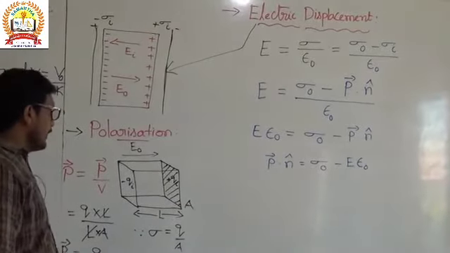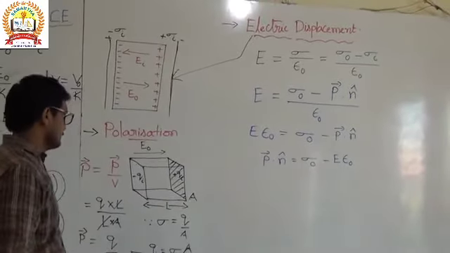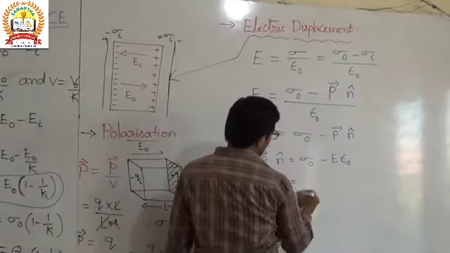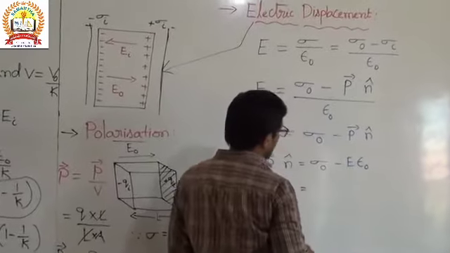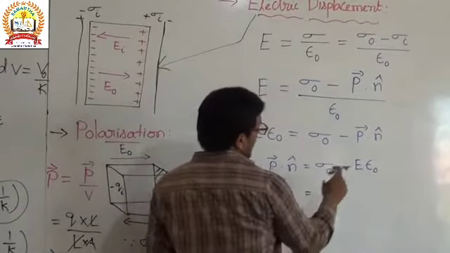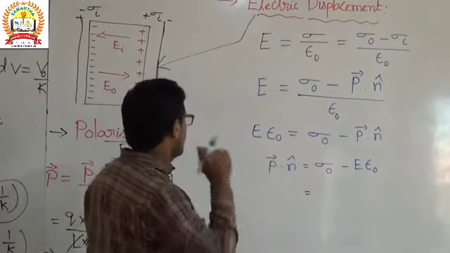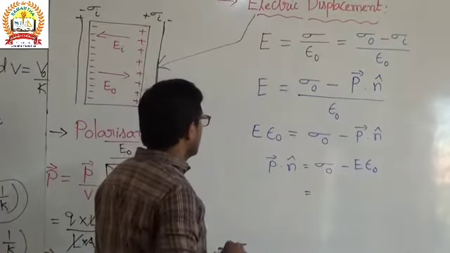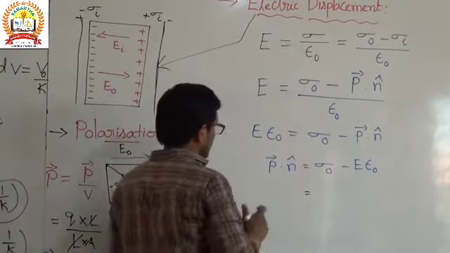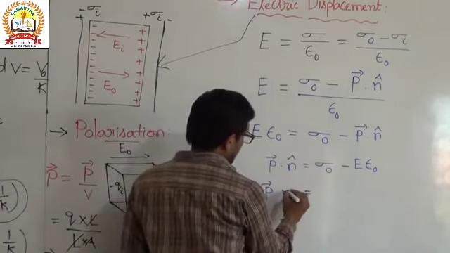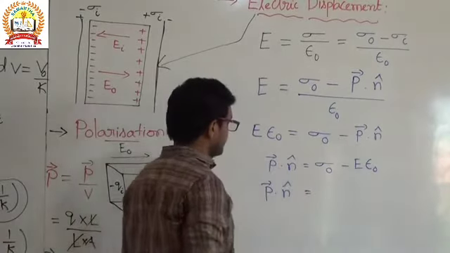So the vector form of sigma naught is equal to sigma naught minus E into epsilon naught, then the polarization is P bar dot n cap.